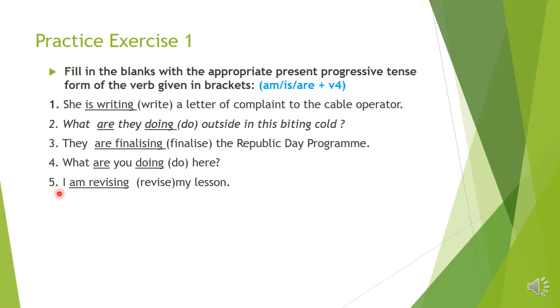Number 5. I dash revise my lesson. So here, what's the v4 of revise? Revising. So am revising, is revising, are revising here. Children, here see the subject. The subject is I. So with I, which word will come? Am. So I am revising my lesson. Okay, children.